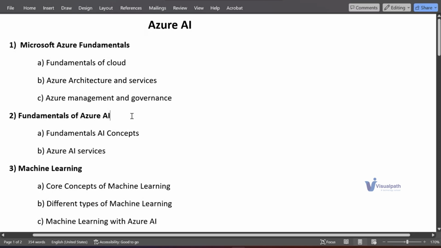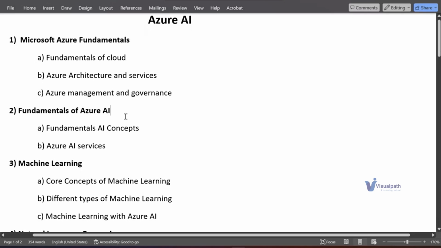Okay. So after that, the second chapter will go to the fundamentals of Azure AI. Here we'll talk about what AI is and what the subparts of AI are. In AI we have statistics, and then we have machine learning, we have natural language processing, we have deep learning. Okay, so all the concepts we'll be discussing at a high level.